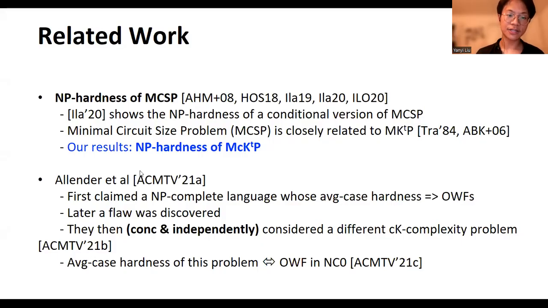I'm sorry, Allender, Shiraishi, Marish, Otis, Tirumala, and Volkovich. So they first claimed that there is an NP-complete language whose average case hardness implies the existence of one-way functions. But very unfortunately, later there was a bug discovered in their first draft, and then they concurrently and independently considered a different conditional Kolmogorov complexity problem in their second draft. And in the third draft, they showed that the average case hardness of this problem is equivalent to one-way functions in NC0, and this is a pretty cute result.